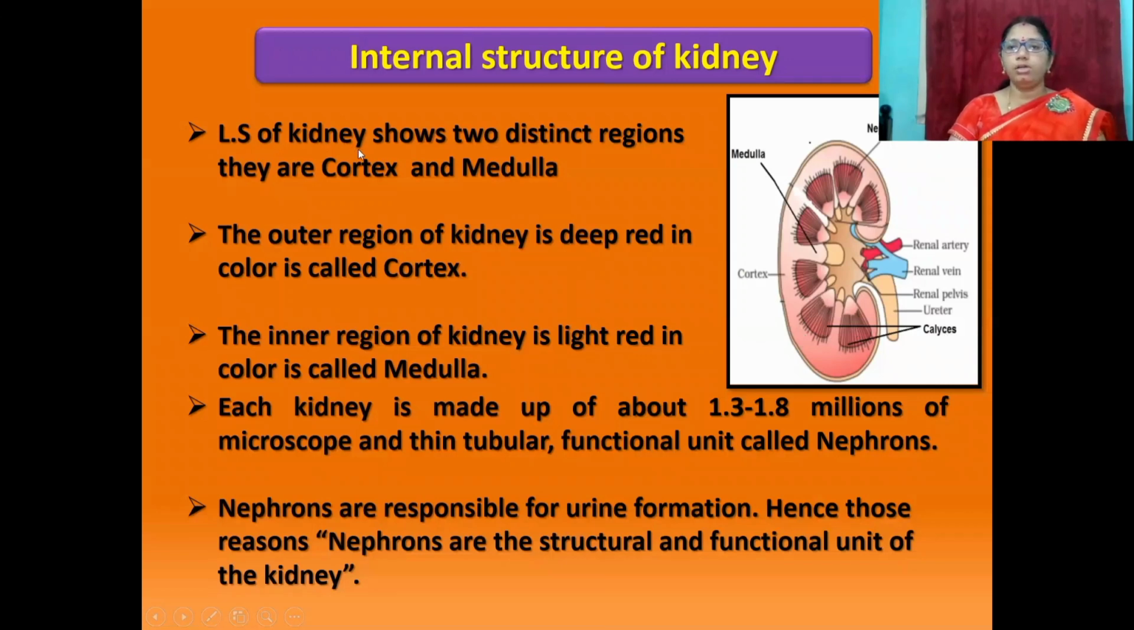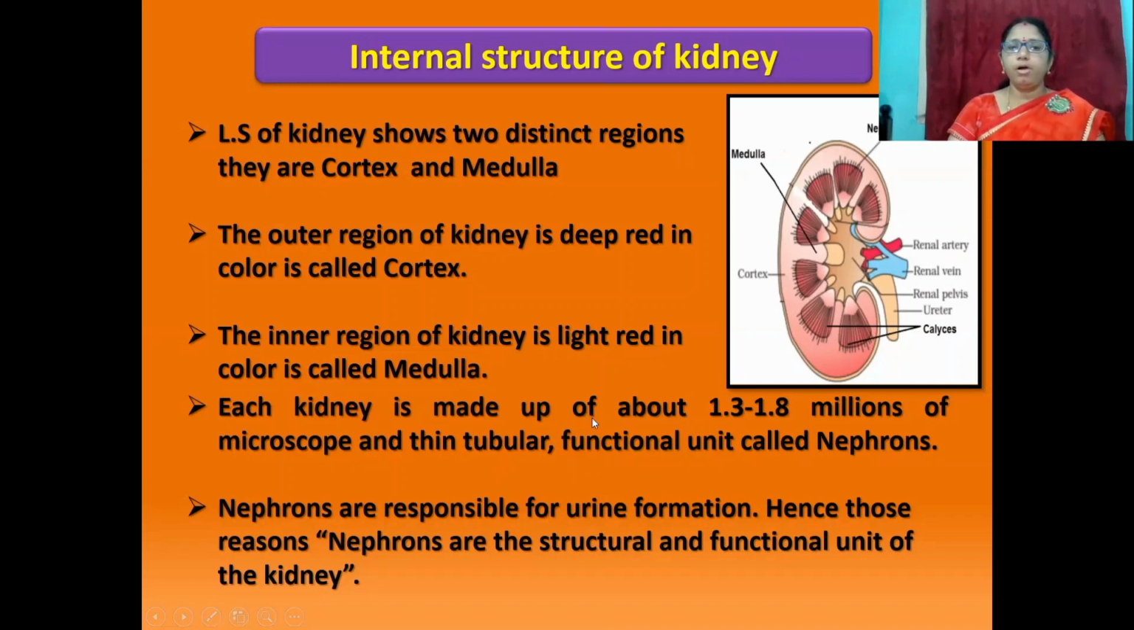The longitudinal section of the kidney shows two distinct regions. They are cortex and medulla. The outer region of the kidney is deep red in color and is called the cortex. The inner region of the kidney is light red in color and is called the medulla.